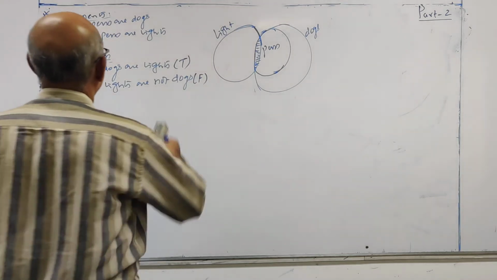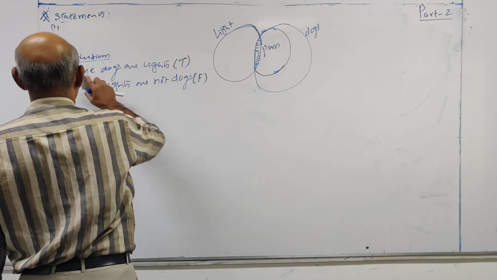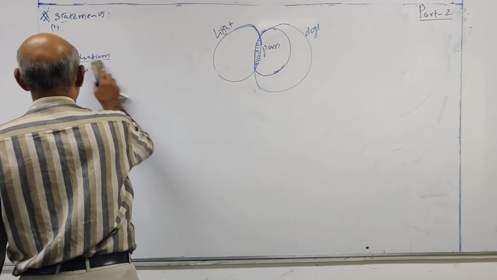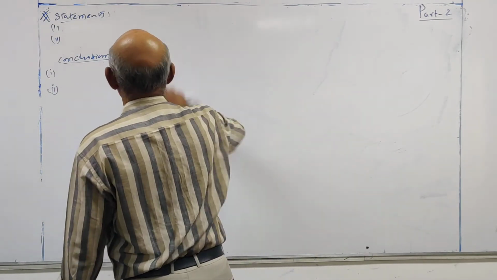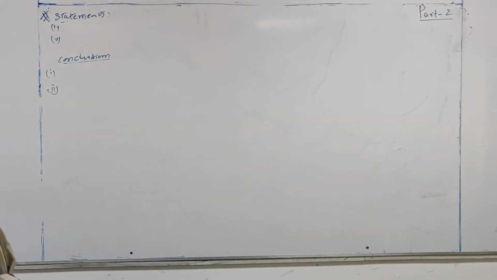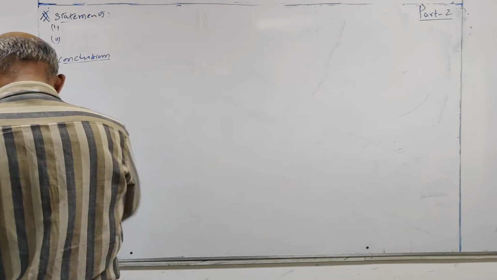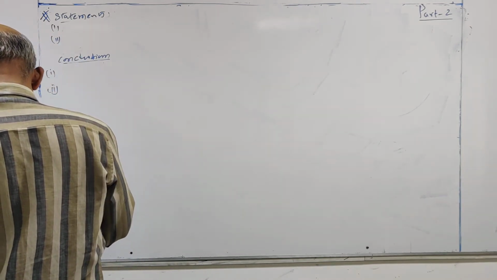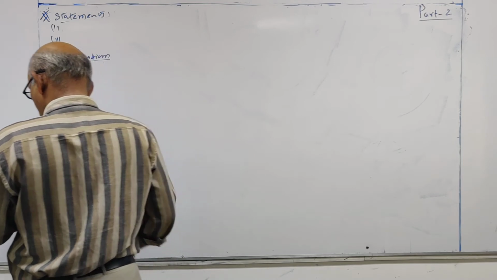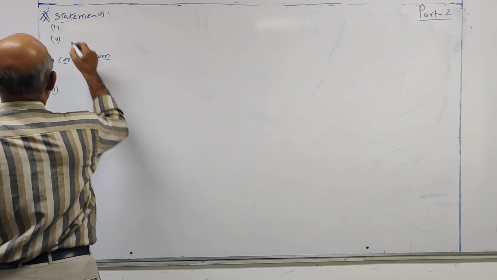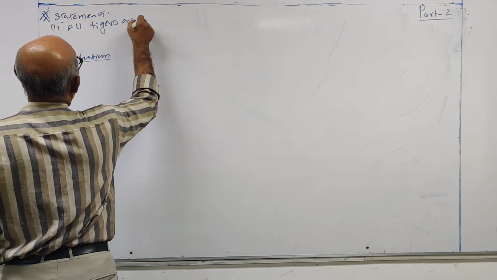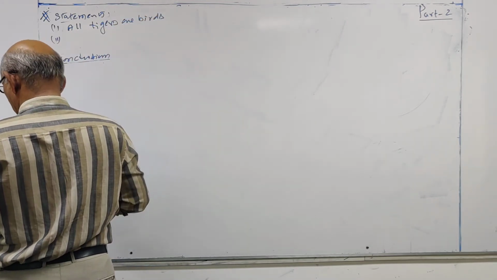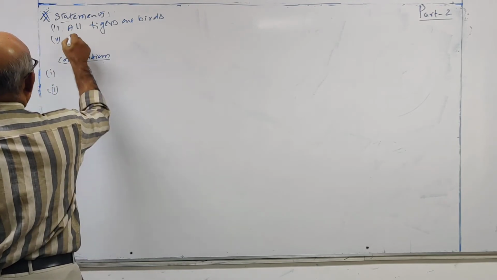Next question. All tigers are birds. Some birds are cows.